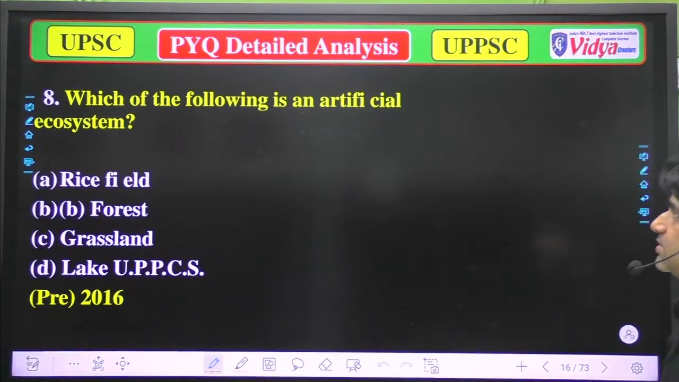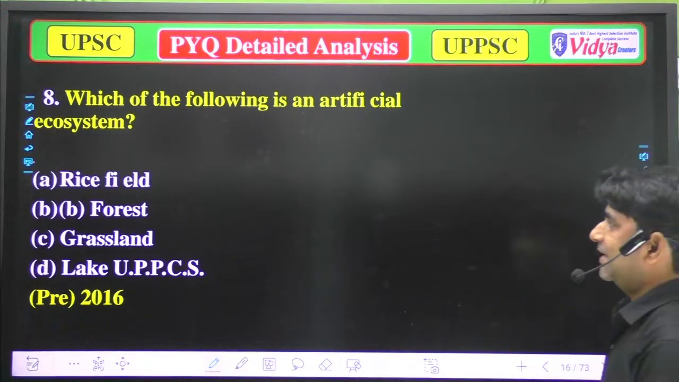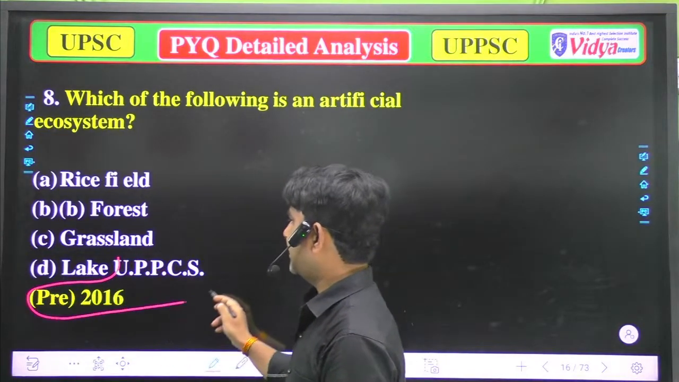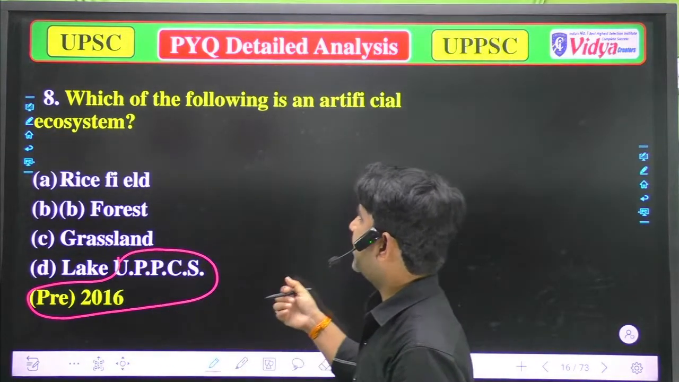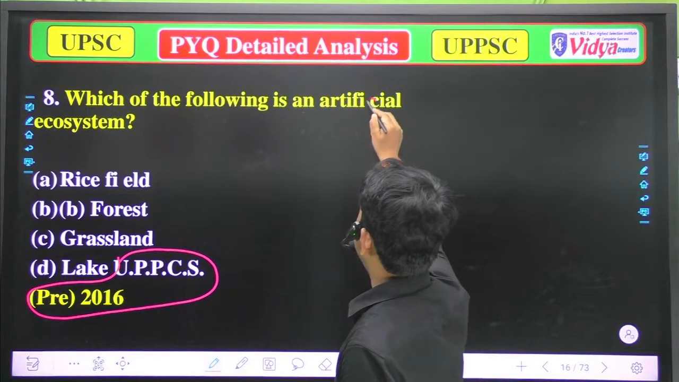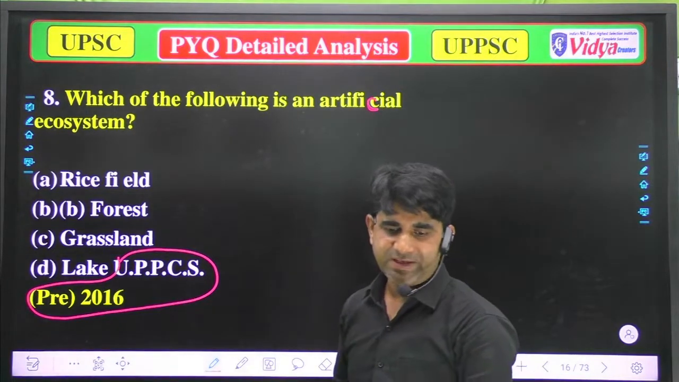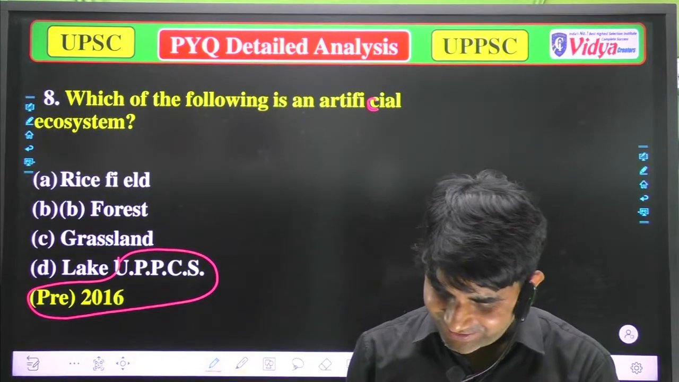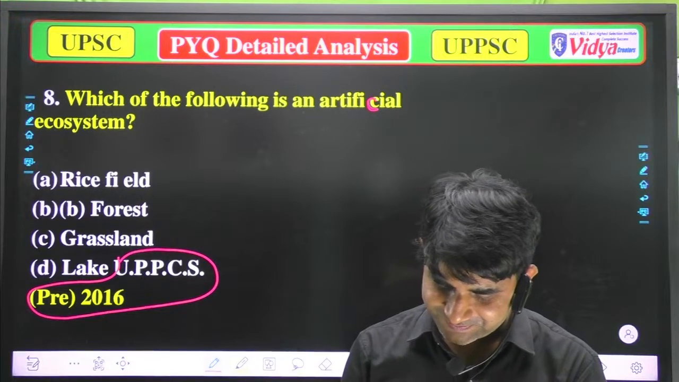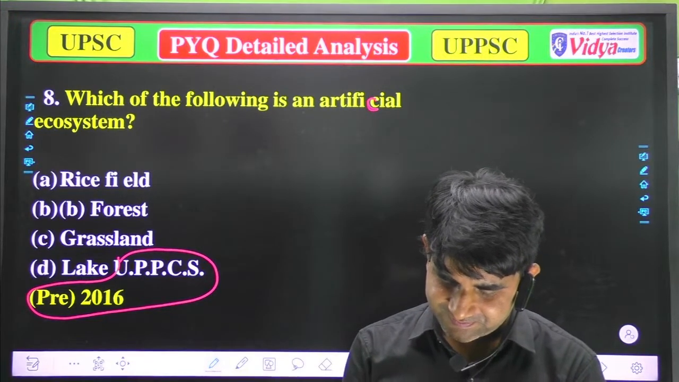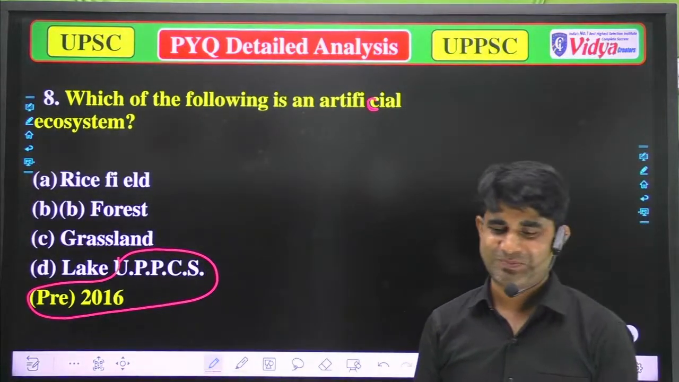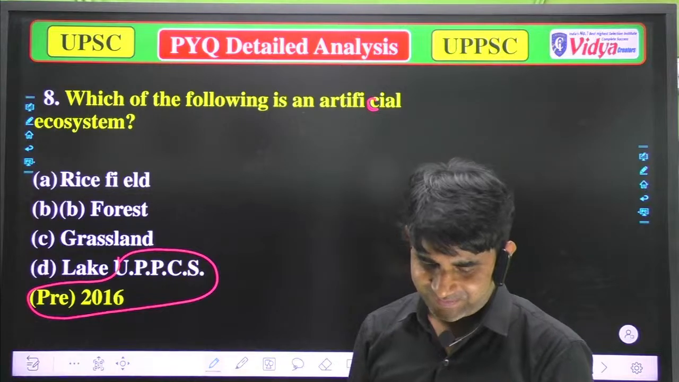Our next question is: which of the following is an artificial ecosystem? Again, the same type of question, but it was asked in a different exam, the UPPSC 2016. Which of the following is an artificial ecosystem? So tell me, which of the following is an artificial ecosystem? Smiley says option A.